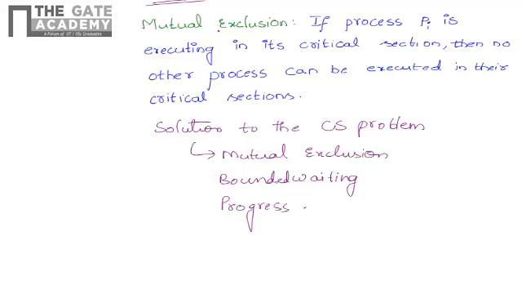So from this one we know what is meant by mutual exclusion. If process PI is executing in its critical section, that is nothing but process PI is executing critical section of PI, then no other process can be executed in their critical sections. This is nothing but mutual exclusion.